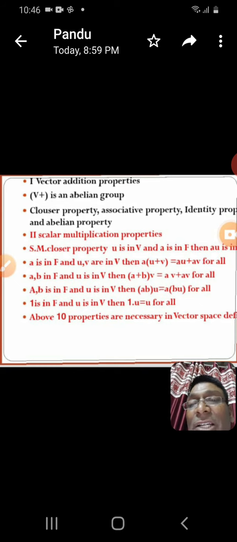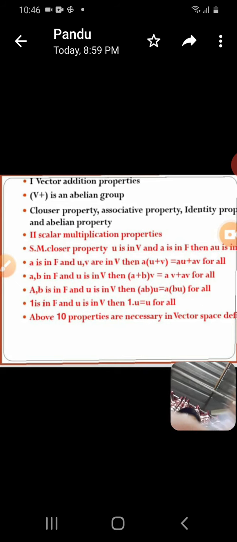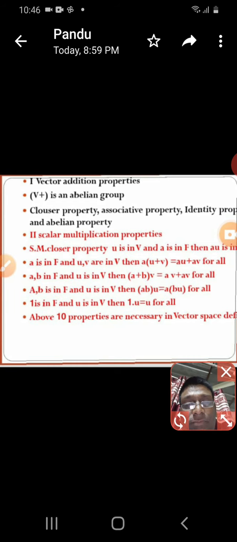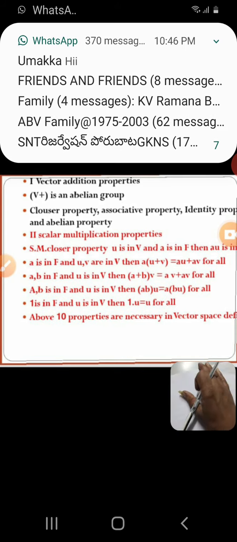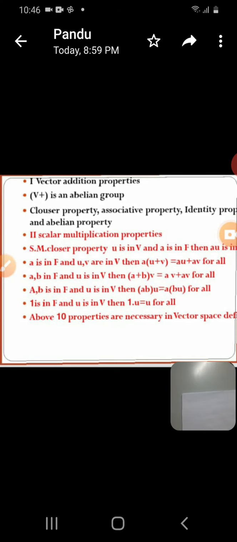Here, scalar multiplication also has 5 properties. See this once again, the scalar multiplication properties. The above 5 properties are completed. Now I am writing the 6th property.